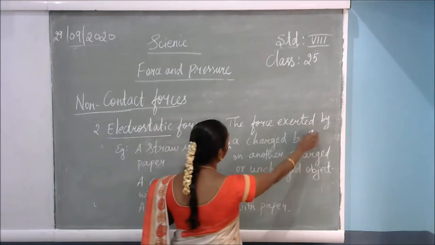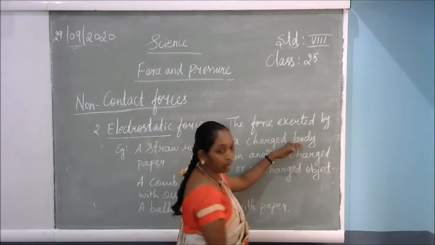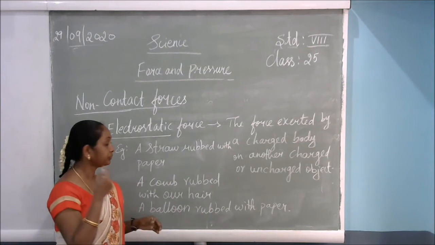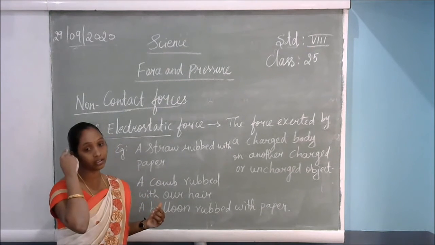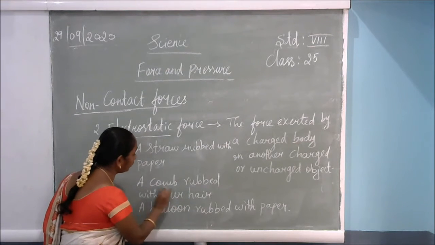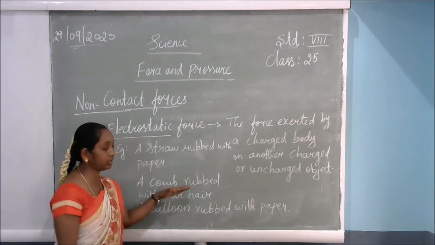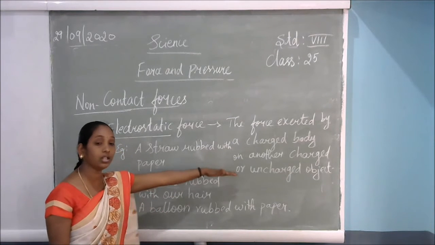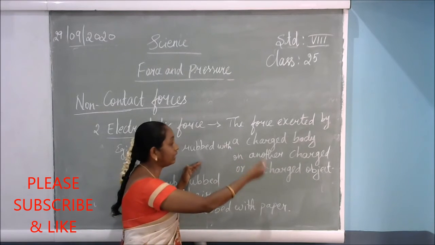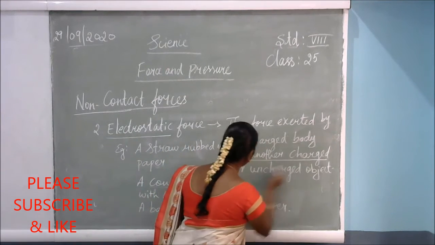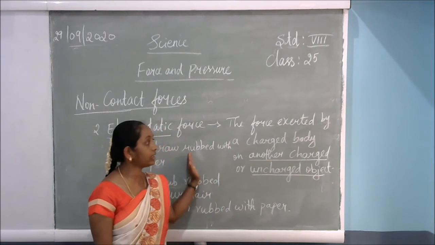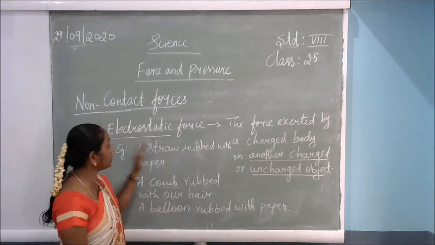The force exerted by the charged body. That means the example I told you, the comb, we are combing our hair. In our hair, the oil has electrons in it. Those electrons will be carried by the comb, and the comb will share the electrons with the other object. So the object that touches the papers, or whatever object it touches, whether charged or uncharged, the electrons will be transferred there. That is called what? Electrostatic force.